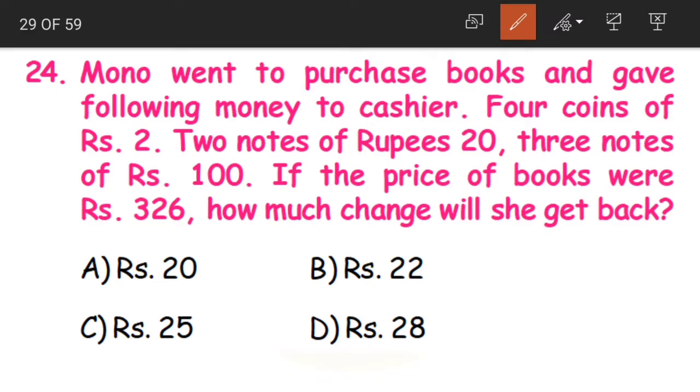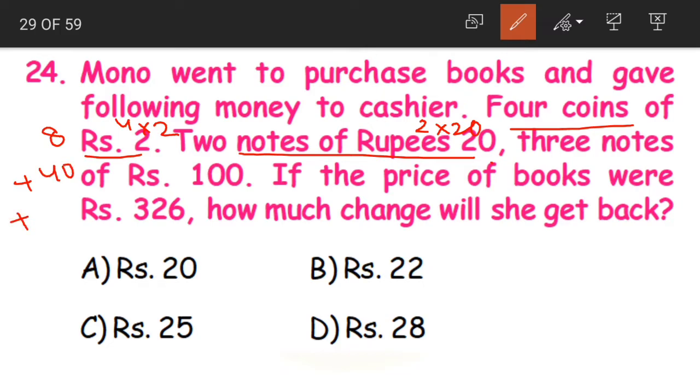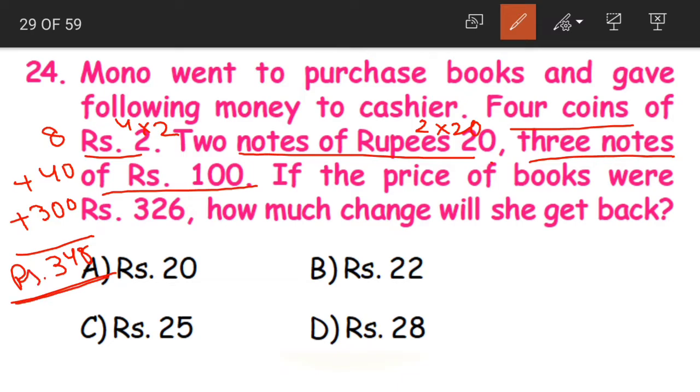What is it? 4 coins of 2 rupees, that is nothing but 4 into 2, 8. Then plus 2 notes of 20 rupees, 2 into 20, 40. Then plus 3 notes of 100, that means 300 rupees. Yes, children. When we add, the answer will be 348 rupees. This is the amount given by Mono to the shopkeeper.